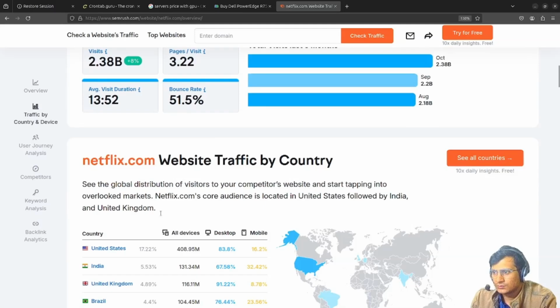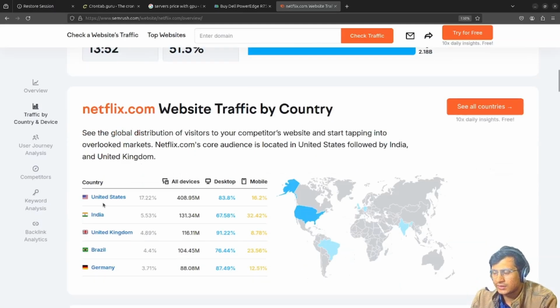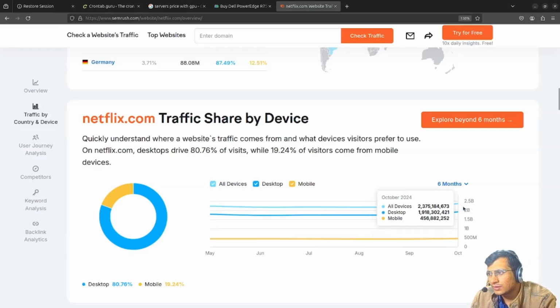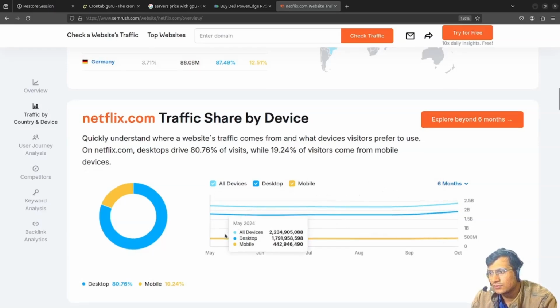Current Netflix traffic. So here, just see all devices. Okay, so all devices connected from United States, there are 408.95 million. Okay, these many people are connected right now in USA, and in India 131.34 million people are connected. That's how we can say. And in 6 months around 2 billion people have already visited.